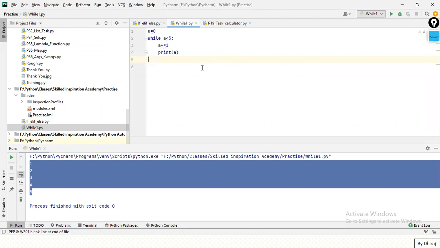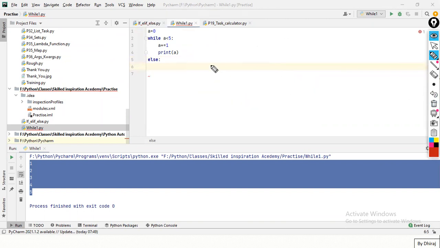Else in loops identifies that your while loop is executed completely, meaning there is no error in your while loop, right? We're going to prove that when we study the break statement, but else will print only when there is no error in the while loop, right?